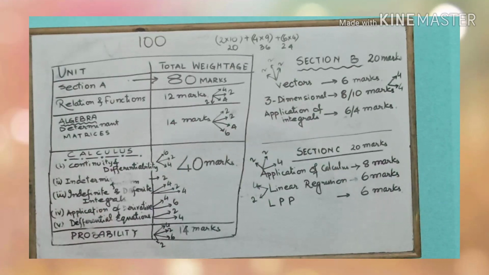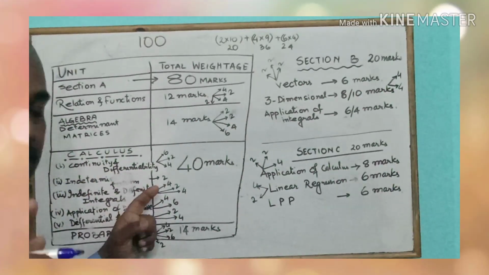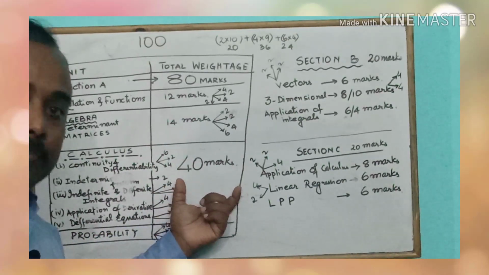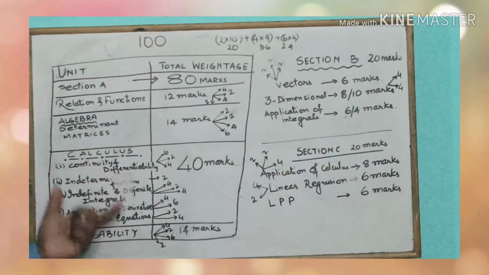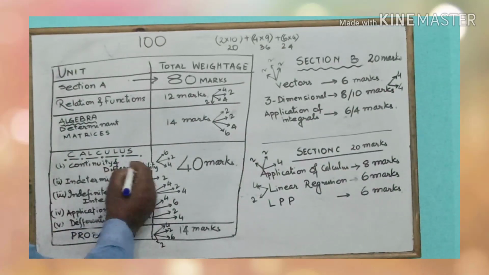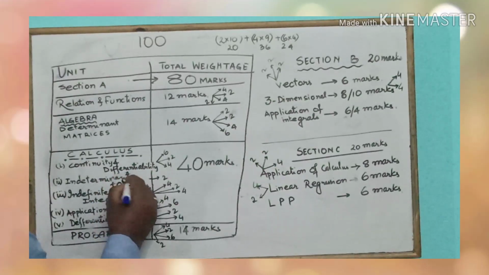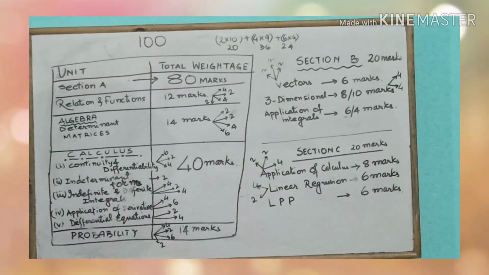Now the major portion, that is calculus. The calculus portion carries 40 marks. Very important, and this is the deciding factor for your mathematics marks. We have plenty of chapters here. First we have continuity and differentiability, then indeterminate forms, then definite and indefinite integrals, application of derivatives and differential equations.